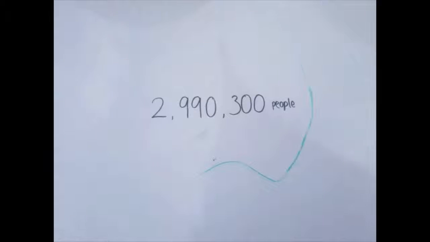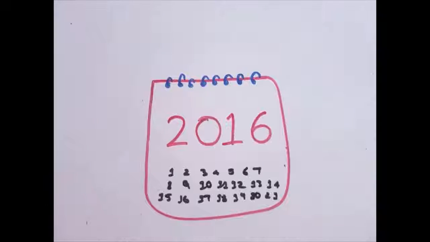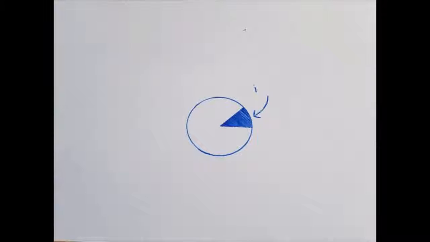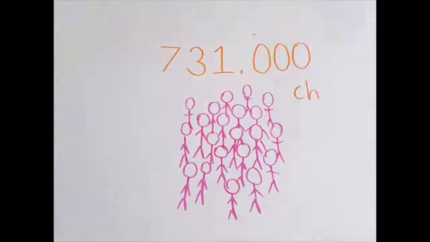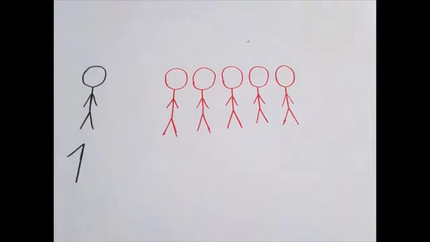Did you know that there were 2,990,300 people living below the poverty line in Australia in 2016? Which is 13.3% of the population. And 731,300 of these people were children. According to research, 17.4% or 1 in 6 children live in poverty.